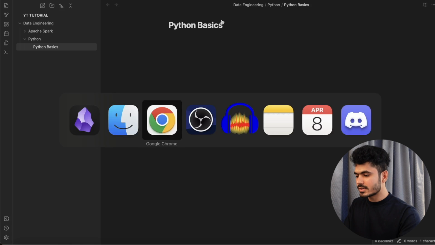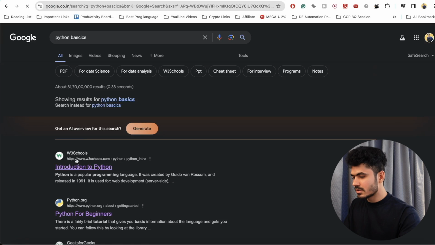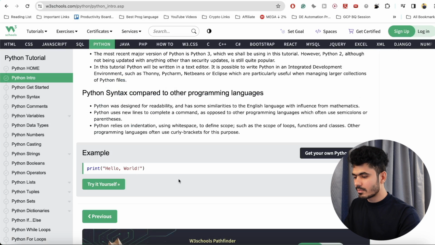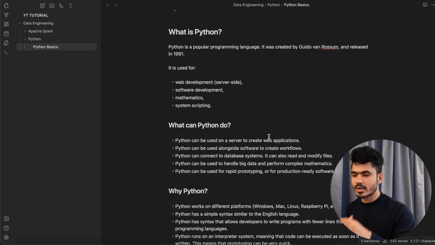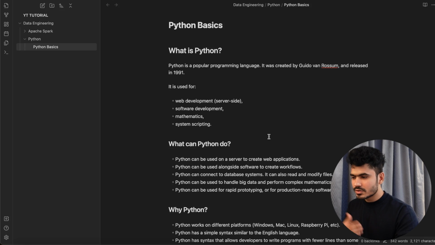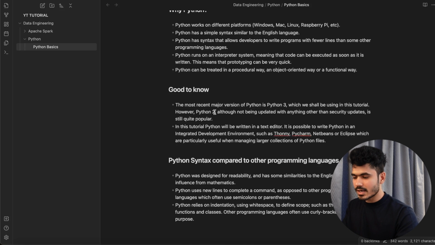So let's say I'm learning from online, Python basics, something like this. I'll go to W3Schools and I'm learning about this part. Okay, I'll just put it over here. So these are my notes. While you're taking the notes, you can write what you learned, but just for the understanding purpose, this is my Python notes. Now all of these are available.